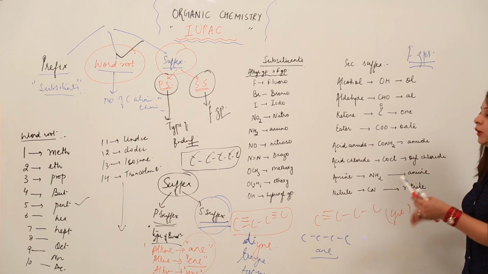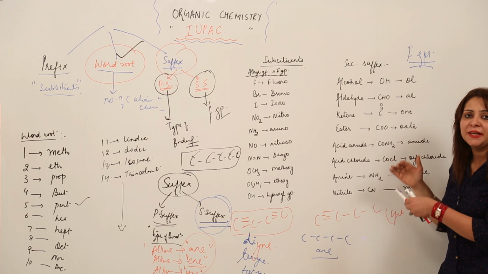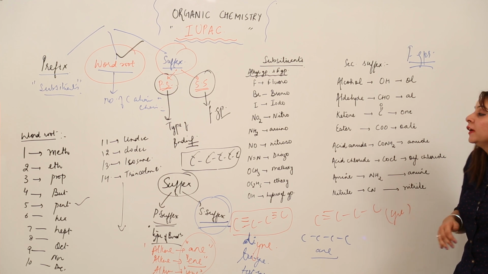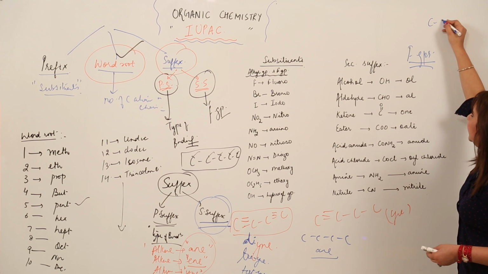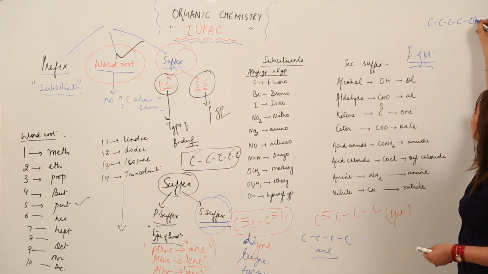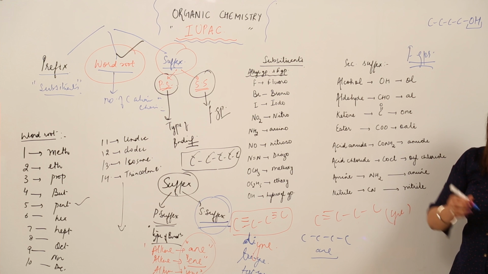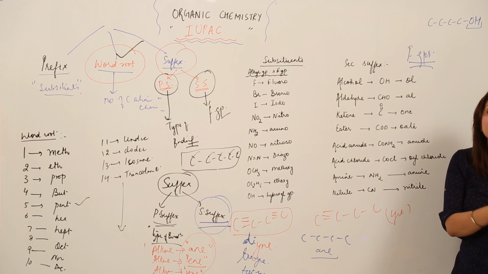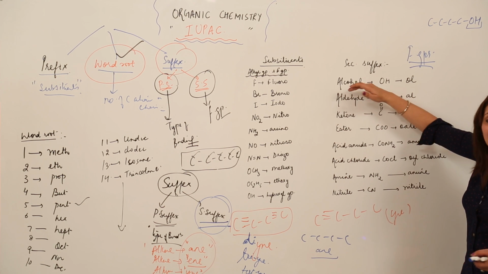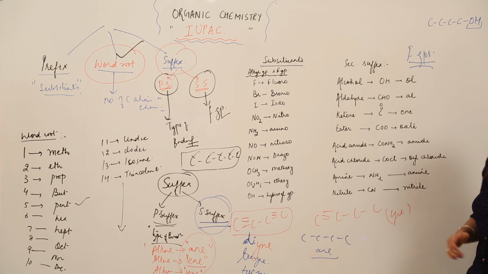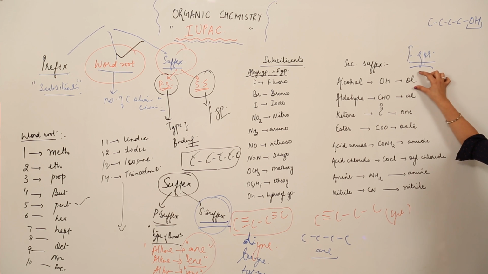I want you to write down as I am explaining turn by turn, so just make a note in your copy, right? If there is an OH group attached to a chain, like I say there is a C and I get to see this OH, then by looking at this OH, it should strike in your mind that yes, there is a functional group. And which functional group? The hydroxyl group indicates the alcoholic group. That means the functional group is alcohol. And the suffix we are going to use is "-ol", right?